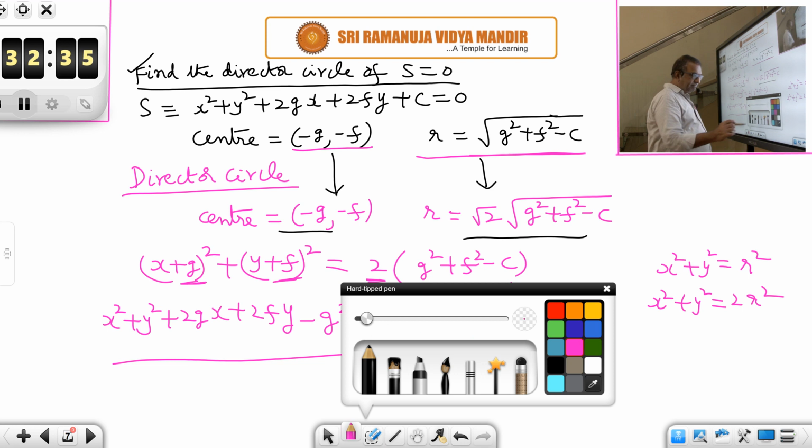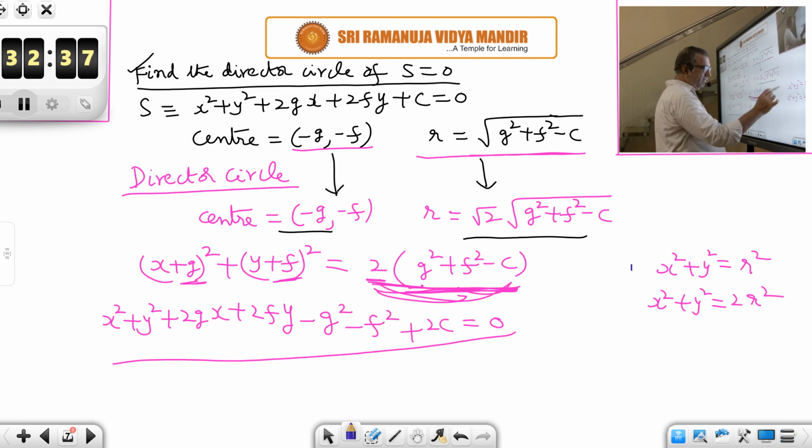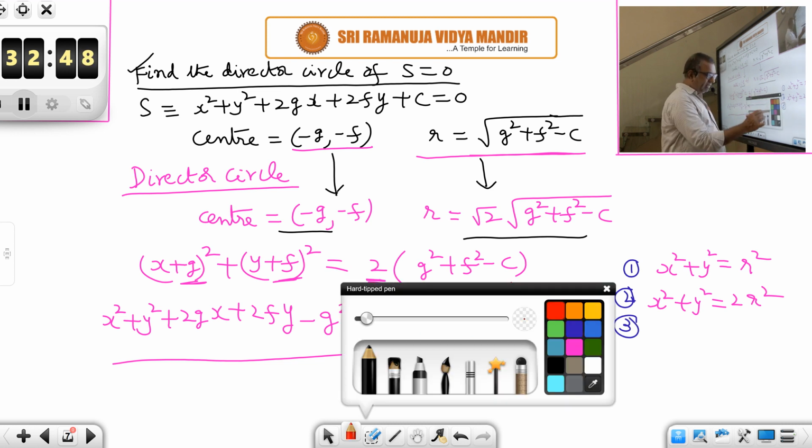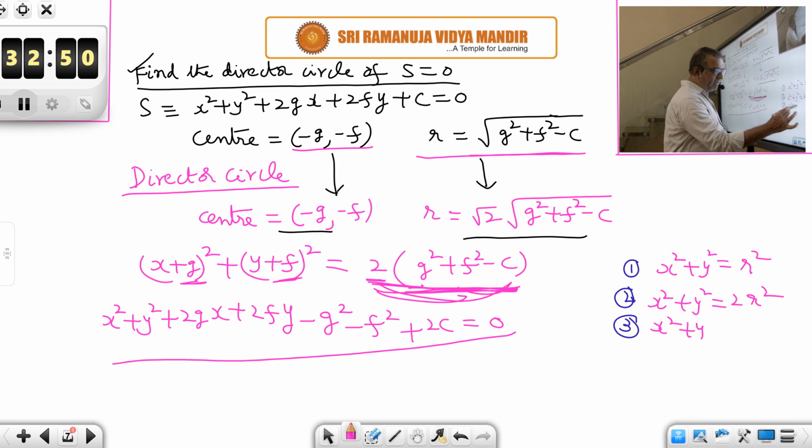So here, this is the first circle, suppose this is the second circle. For the first circle, the director circle is the second circle. For the second circle, what is the director circle? Tell me. Anybody? x square plus y square is equal to 4r square. Just go on multiplying by 2 on the right side. Radius will be multiplied by root 2, so radius square will be multiplied by 2.